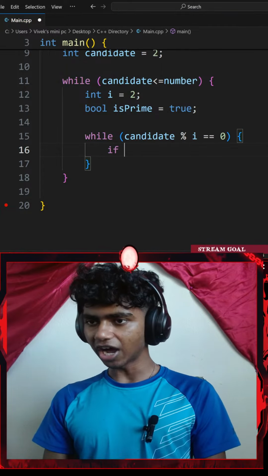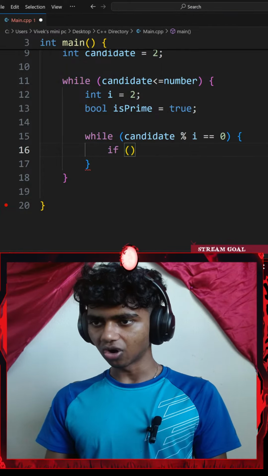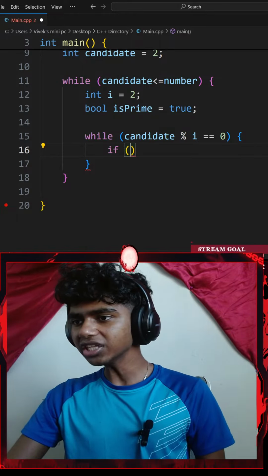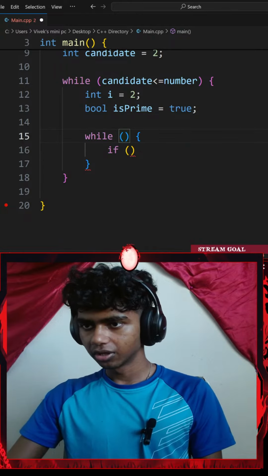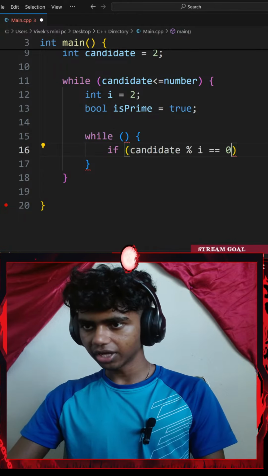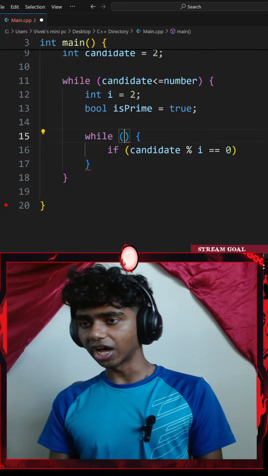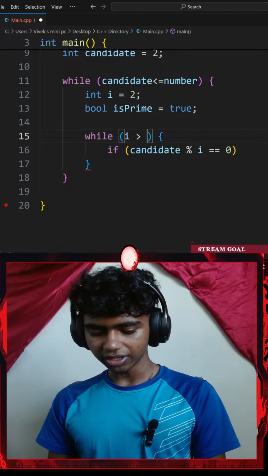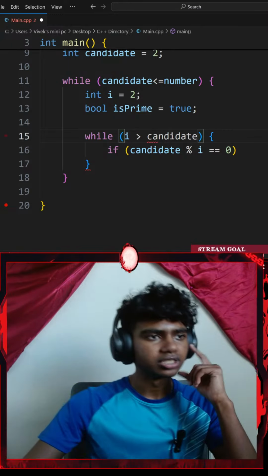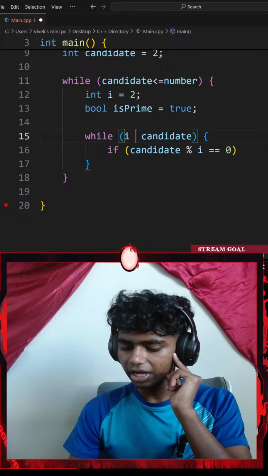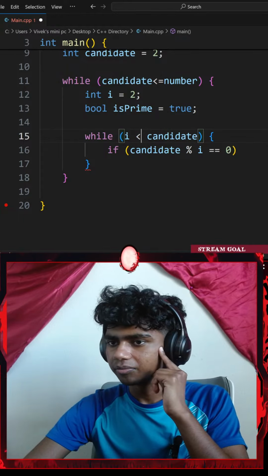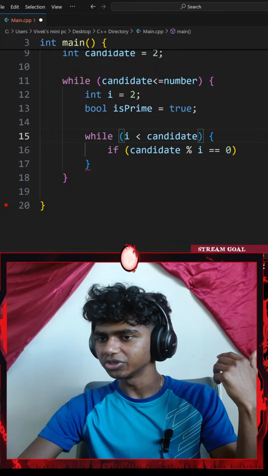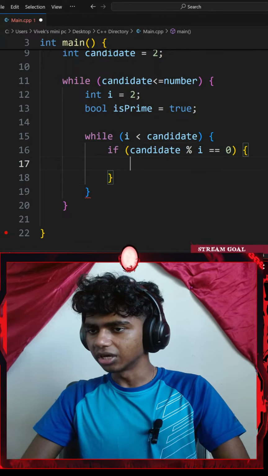Okay, that's it. Inside my while loop, I'll add an if statement. So if my, let's see. Actually, this condition goes in my while loop. Okay, that condition goes inside of my if statement. Inside my while loop, I'll go with while my, let's say i is greater than my candidate. Was it this? I forgot. Okay, honestly, while my i is less than my candidate. Okay, while i is less than my candidate, if candidate modulus i equals to 0, I'll do something. Let's see.